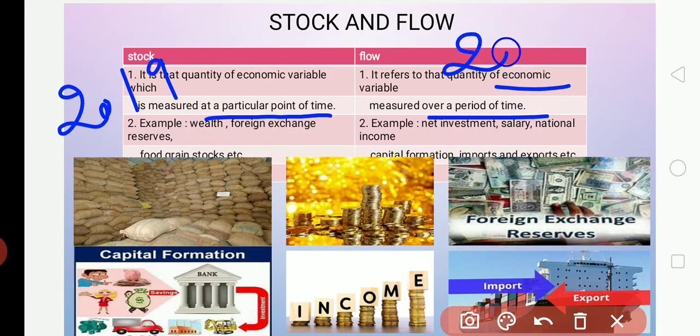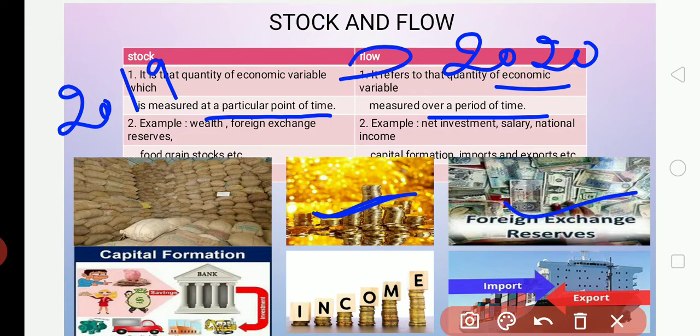That means in 2020, what is the addition we added to the stock, that is called a flow. For example, wealth. What we have, for example, from our forefathers, our grandparents, the wealth, property they kept, that is some years ago, that is wealth, it is a stock.